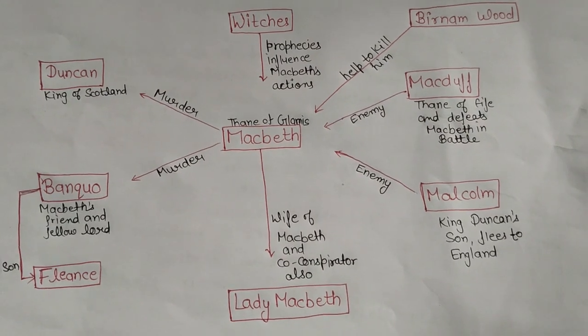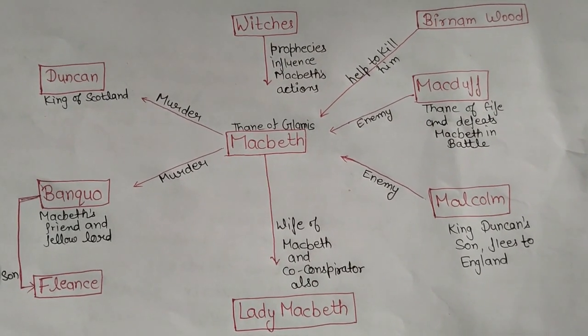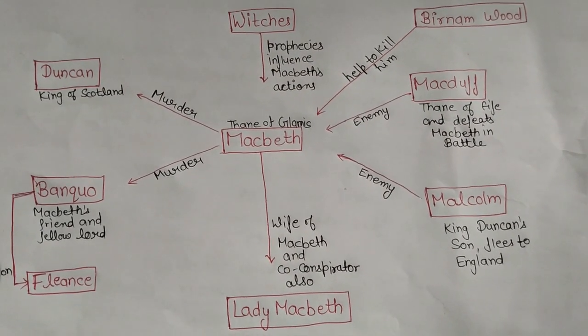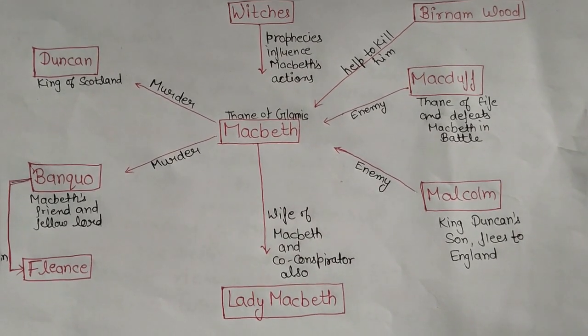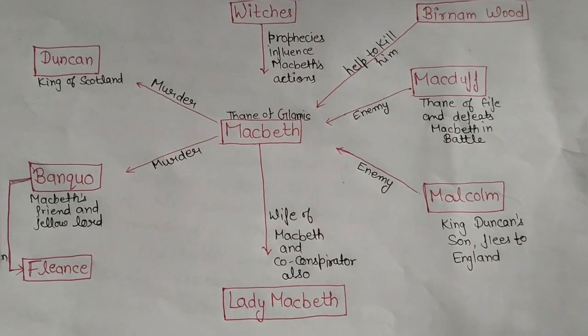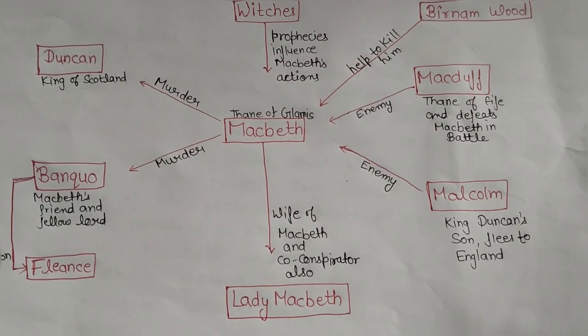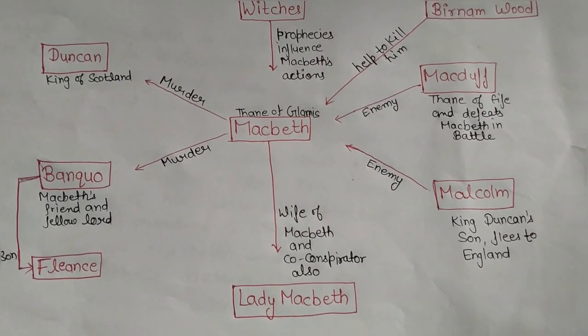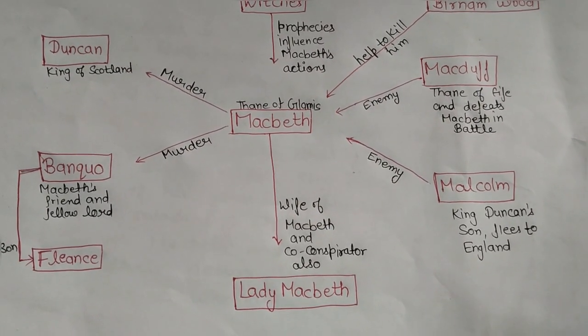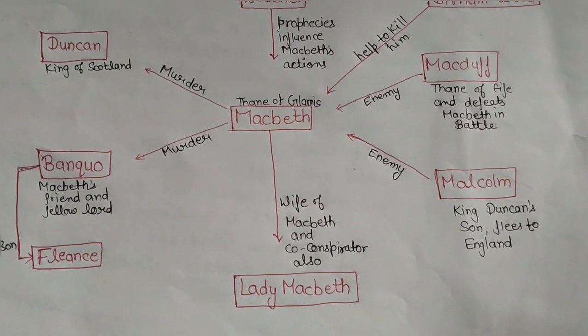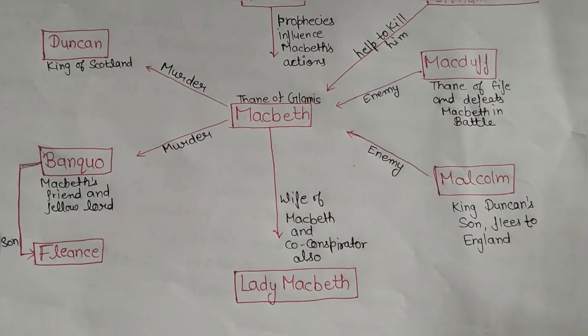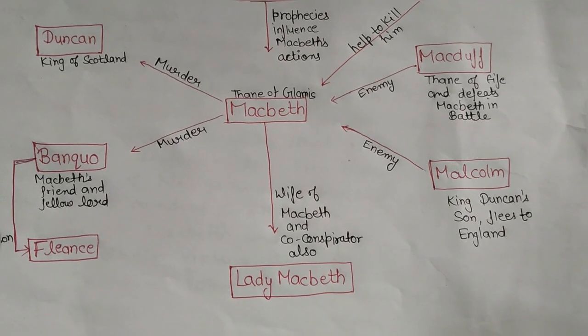First of all, we know about Duncan. Duncan is the king of Scotland who has two sons. First is Malcolm and second is Donalbain. He also has two generals in his army. First is Macbeth and second is Banquo. Lady Macbeth is the wife of Macbeth.